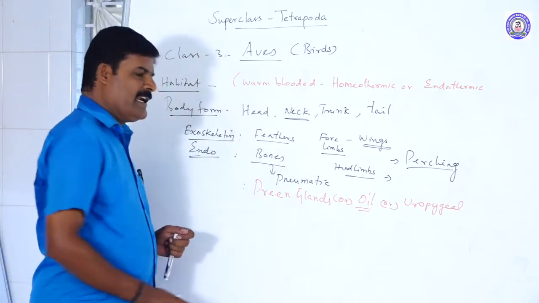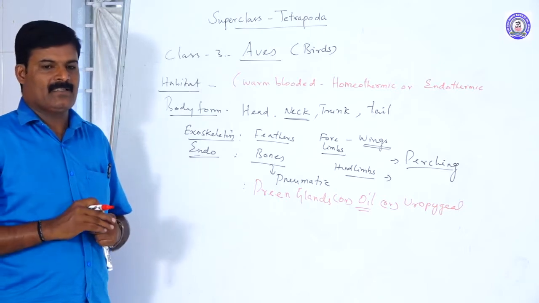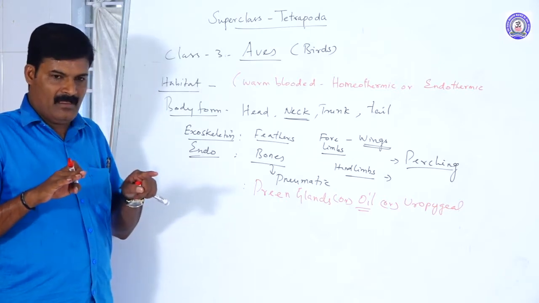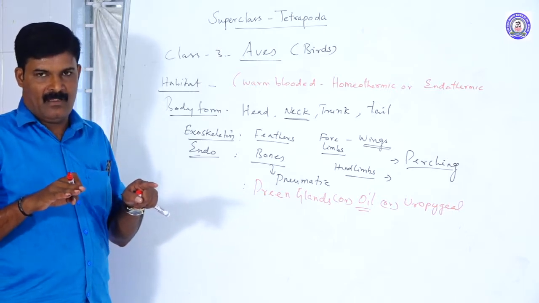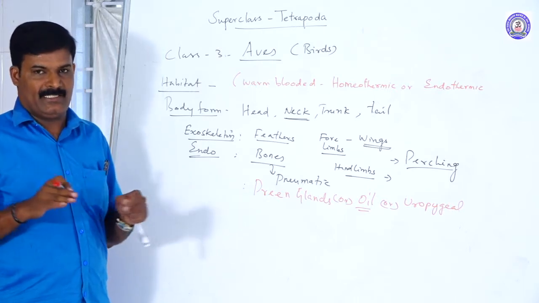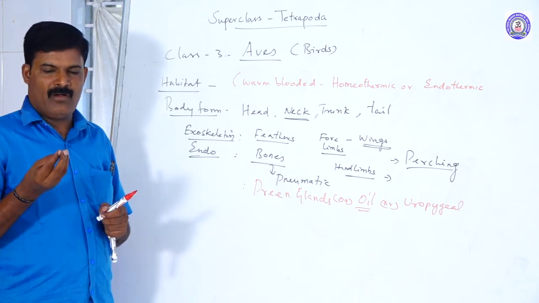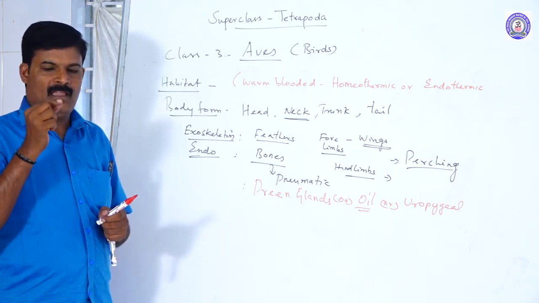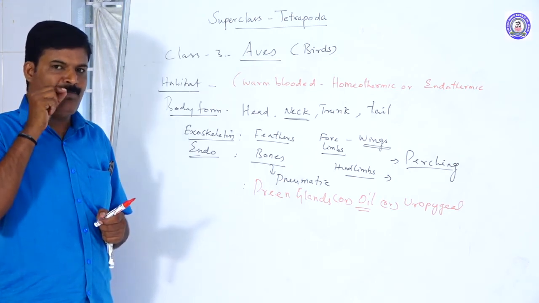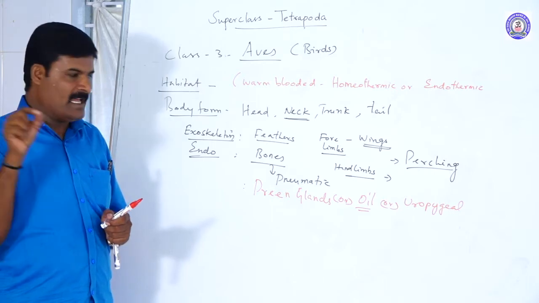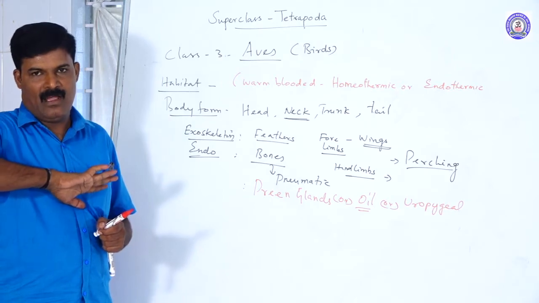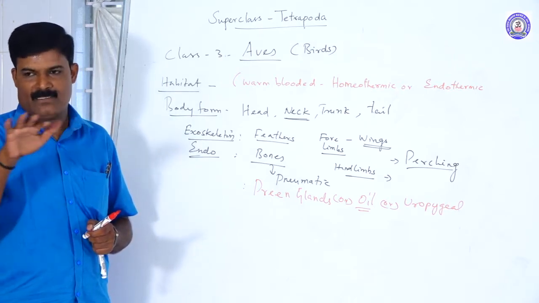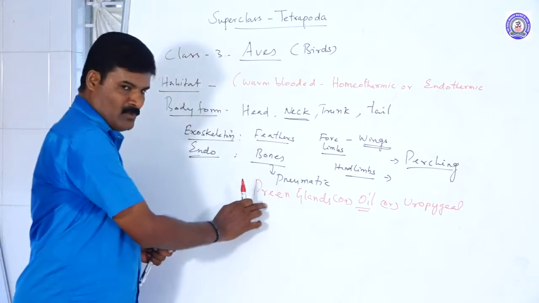This gland secretes an oily substance which keeps the body surface moist and in fresh condition. Whenever the body becomes warm, the birds use their beak to touch the uropygeal gland, release the oily substance and spread it over the surface of the body. This is an important one.